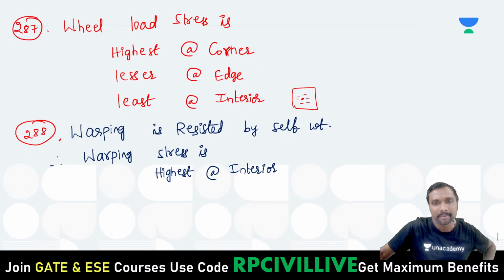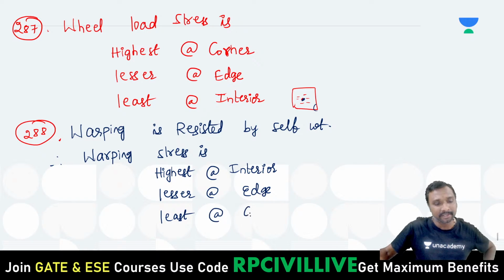If you just observe, at the interior portion you have more self weight. More weight means more resistance, so more stress, right? And it is lesser at the edge portion, and at the corner the self weight effect is lesser. So the warping stress is least at the corner, if you just observe, right?